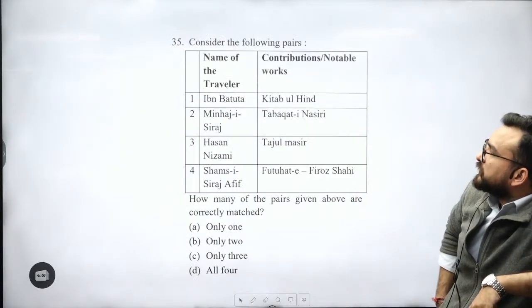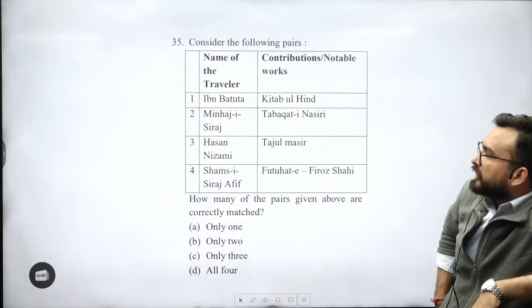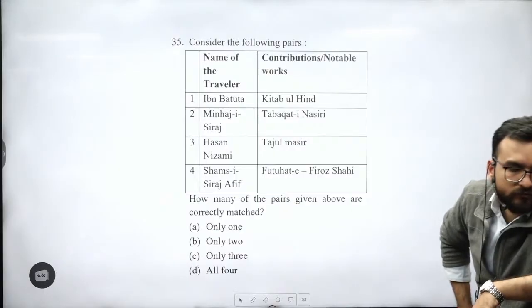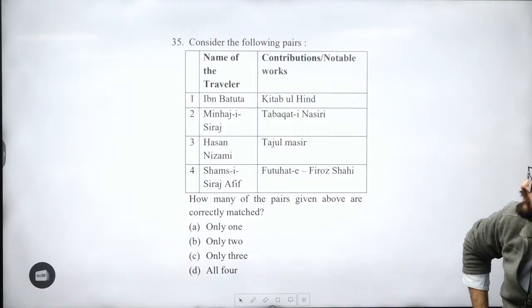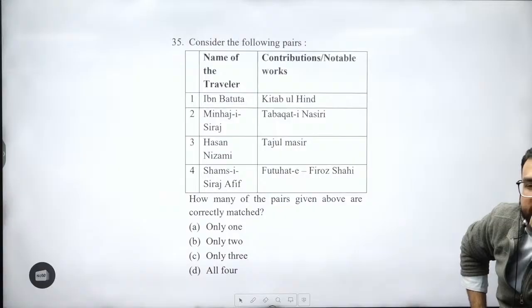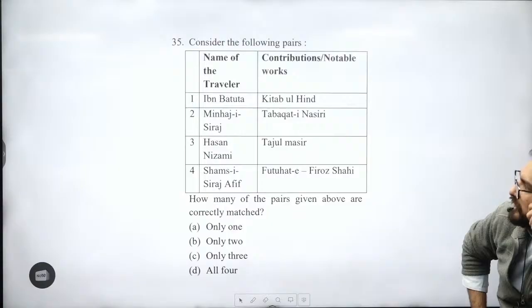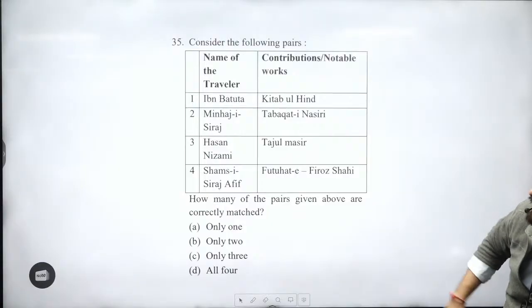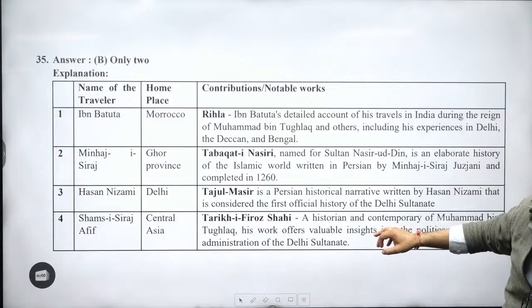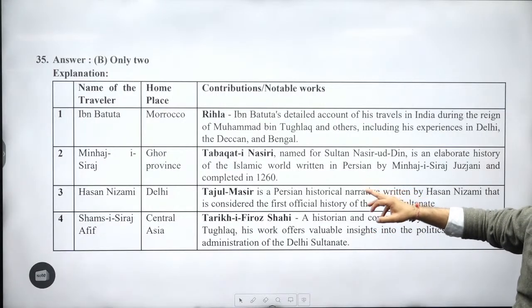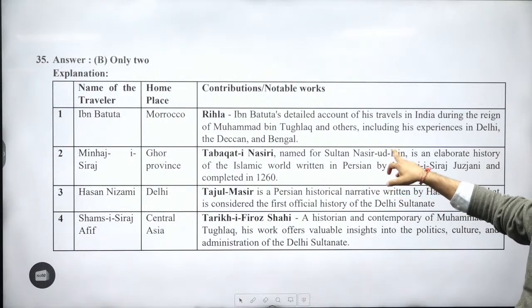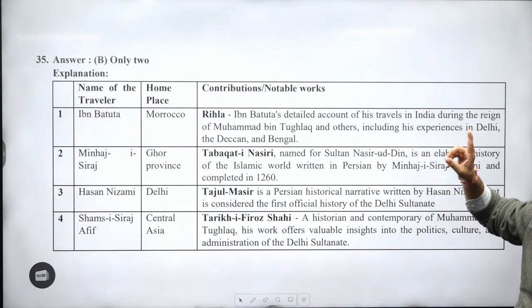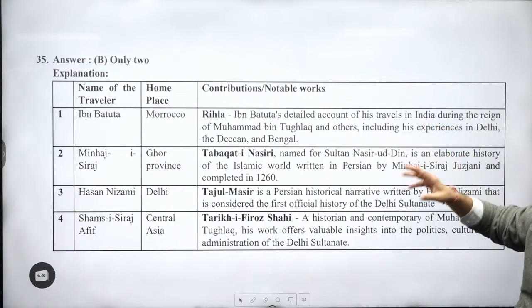35. Important question, guys, over here. Ibn Battuta, Rehla. Kitabul Hind was written by Al-Biruni. Minhaj-e-Siraj, Tabaqat-e-Nasri. Minhaj-e-Siraj was ruling when? Minhaj-e-Siraj. Over here, during the time frame of, you will be seeing slave dynasty, Nasiruddin Muhammad, before Balban, right?